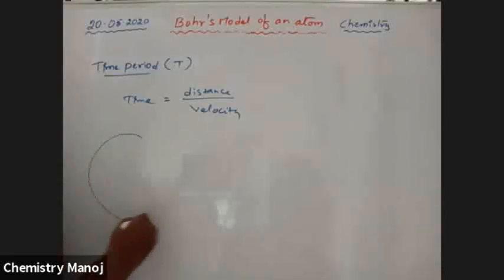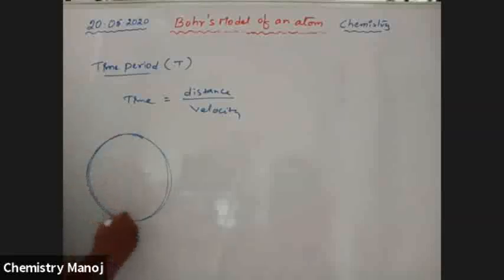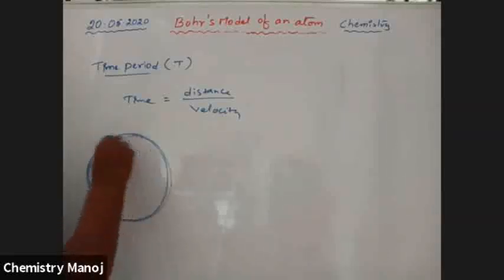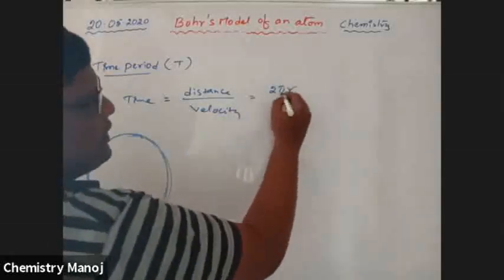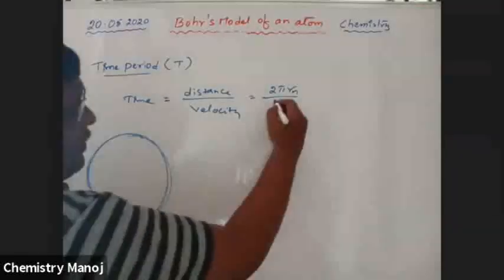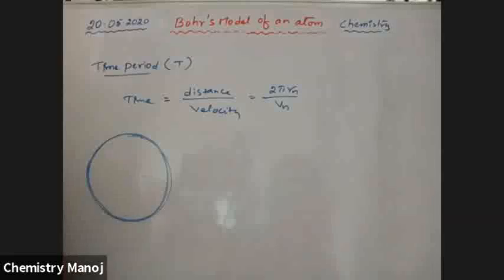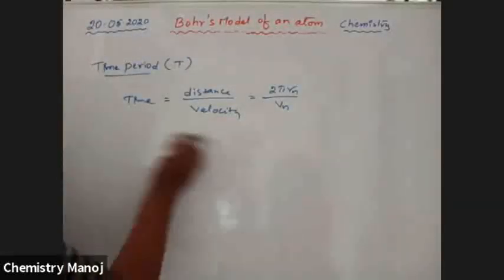So for complete revolution of one electron, it is the circumference of the orbit. How much distance is traveled by the electron for one complete revolution? That is the distance, that is 2 pi rn, circumference with radius of nth orbit, 2 pi r. Now velocity of nth orbit.